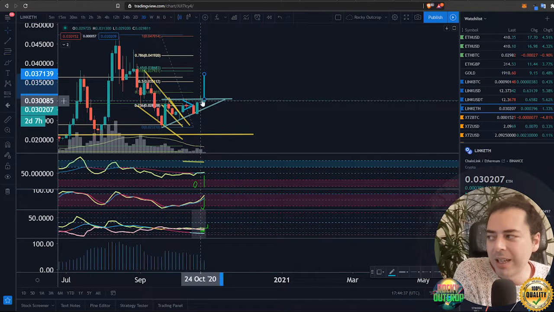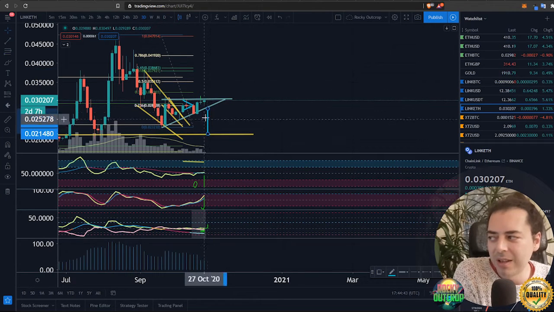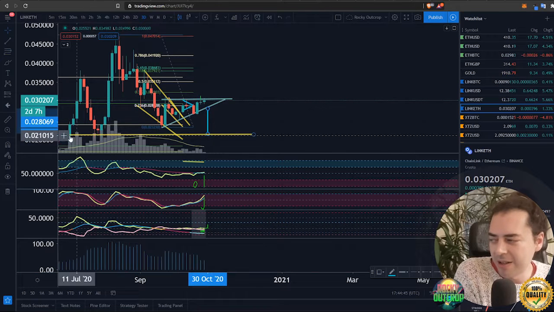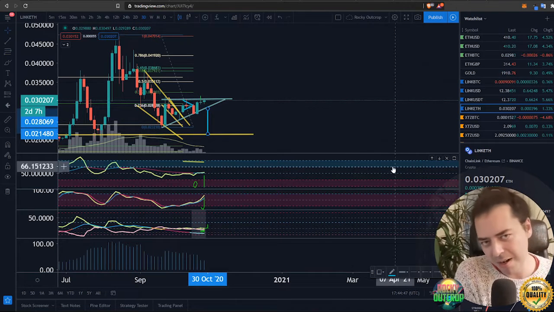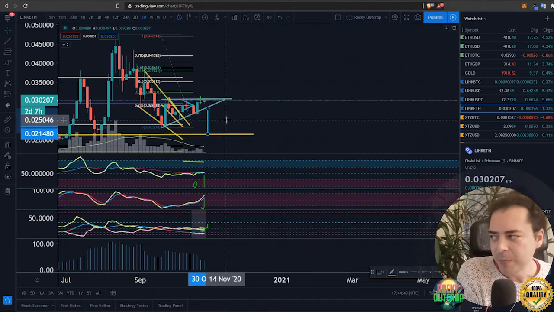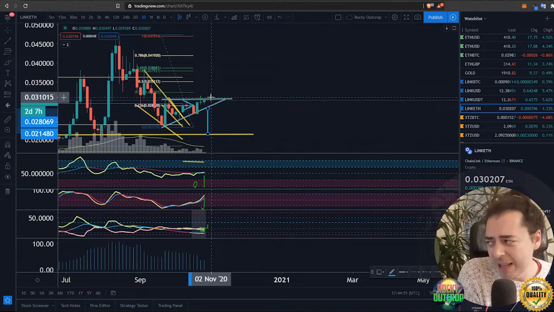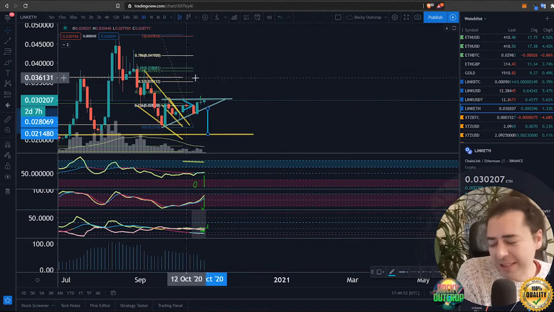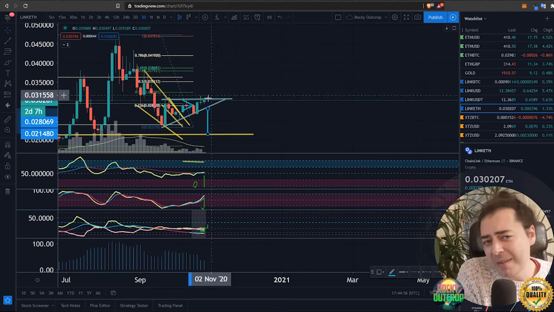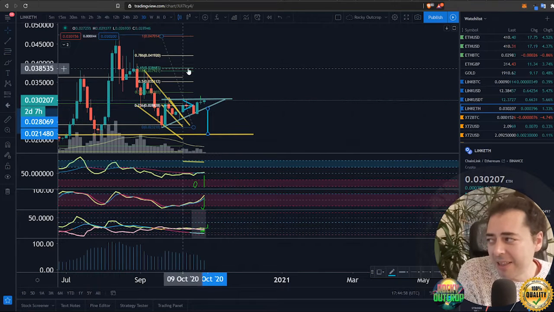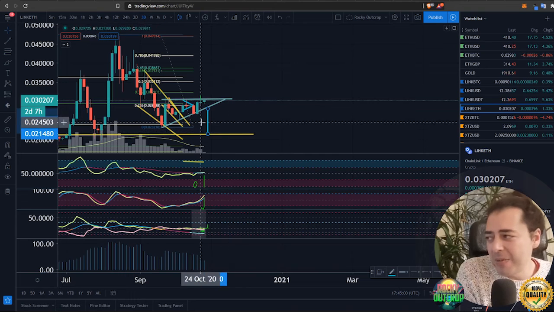Right now we're in volatility land, so we do certainly have the rocket fuel on board if we wanted to blast one way or the other. But one way or the other, it does include the downside targets here, bringing us down as far as 0.021, knocking nearly a third off the price. That would be shocking. Let's hope that that doesn't happen, and instead we get to look up towards the 0.038, adding nearly 30% onto the price instead. That would be our two targets.